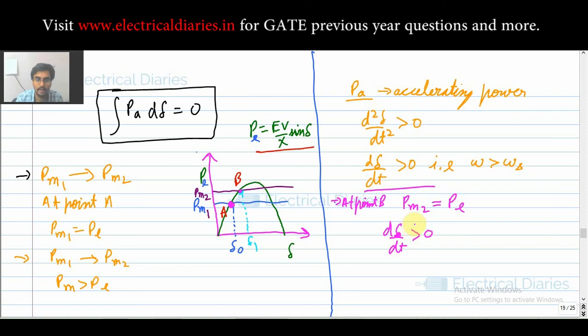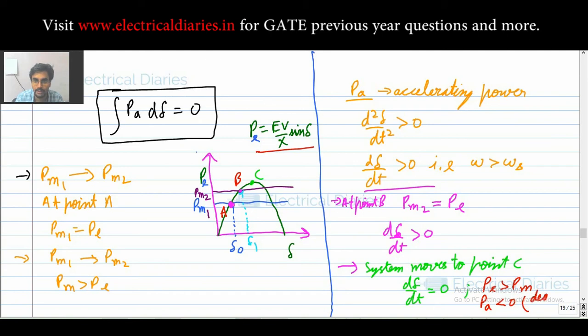So what happens? Your system moves beyond point B, let us say to point C. When it moves to point C, your d delta by dt also becomes 0. But at this point your PE is greater than PM. So now there is de-accelerating power, that is PA is less than 0. Are you seeing the difference?